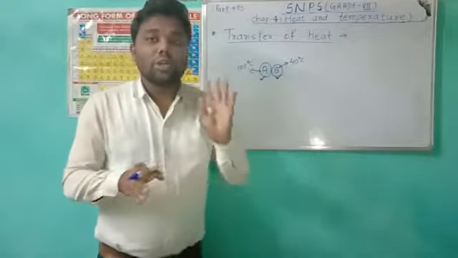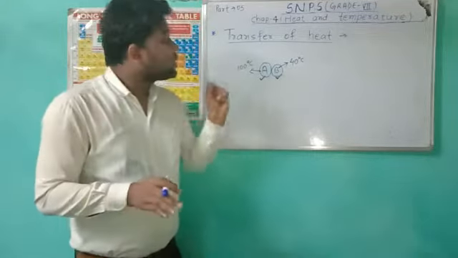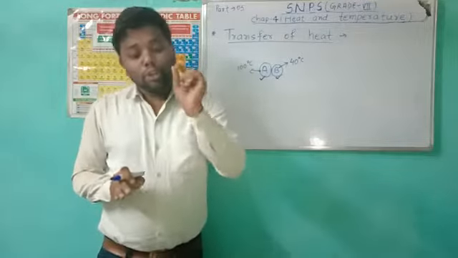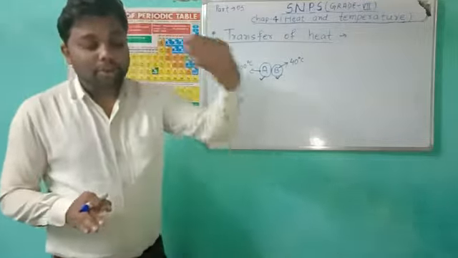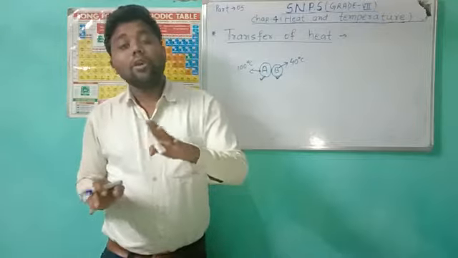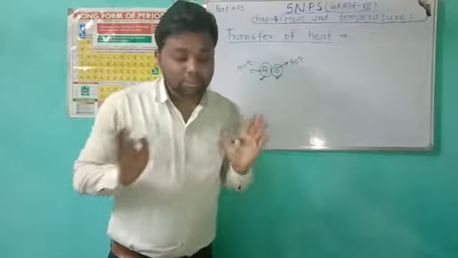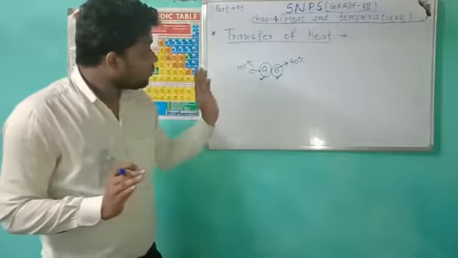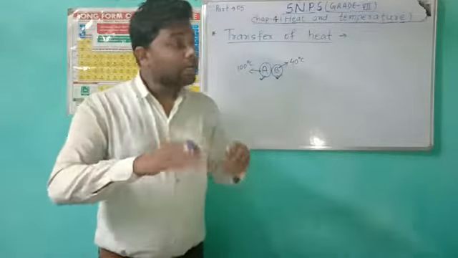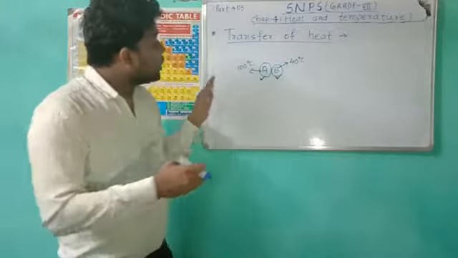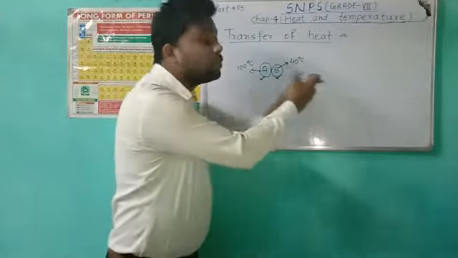What is heat transfer? The flow of heat occurs due to the difference in temperature between two bodies when both of them come in contact. This is called transfer of heat, and heat transfers only from higher temperature to lower temperature,